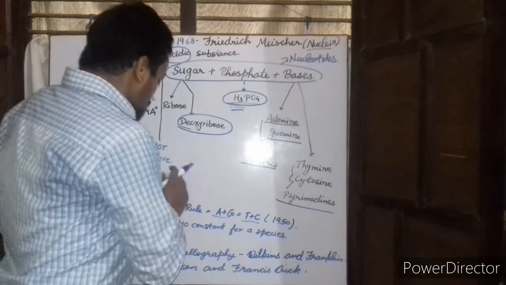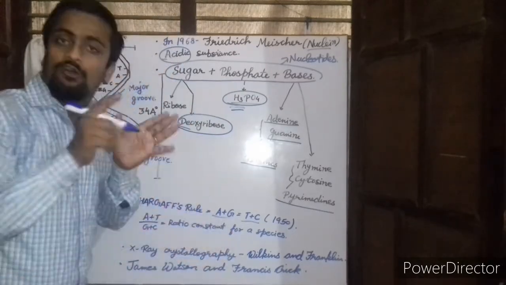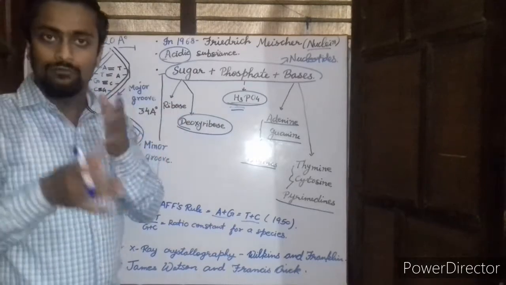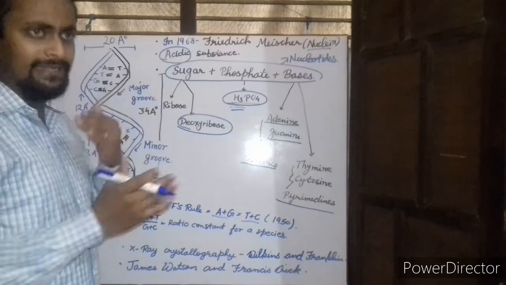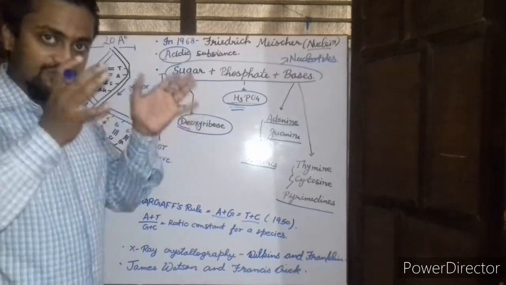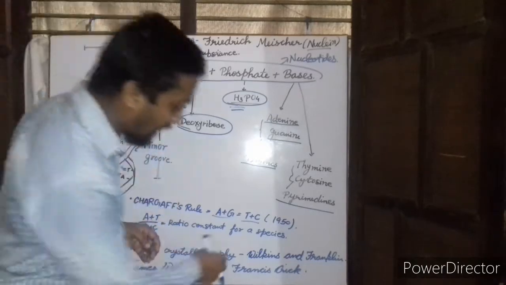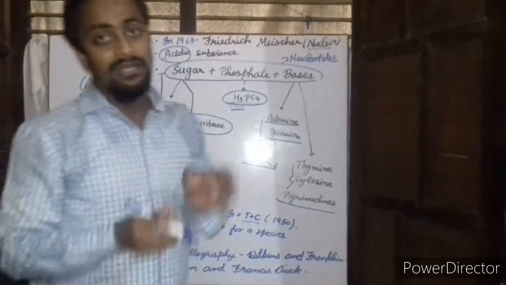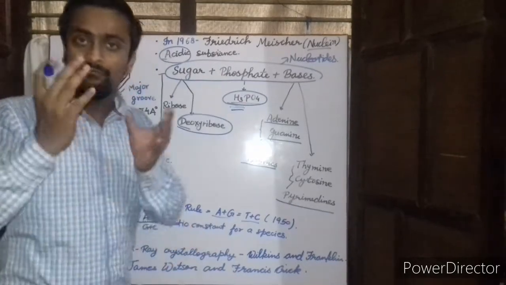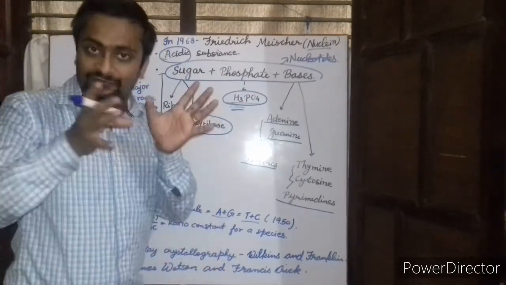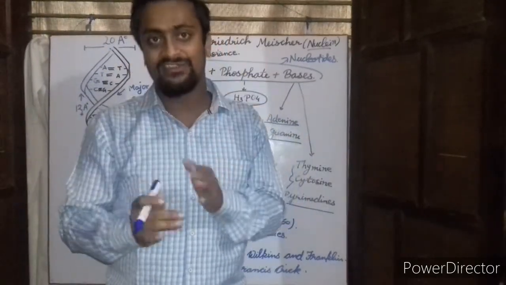Secondly, this A plus T to G plus C ratio is always constant for a species. So furthermore, it helped in determining the species. The second investigation which was going on was X-ray crystallography, conducted by Wilkins and Franklin. The data so obtained from the X-ray crystallography were further given to James Watson and Francis Crick, which helped them build the model of the DNA.